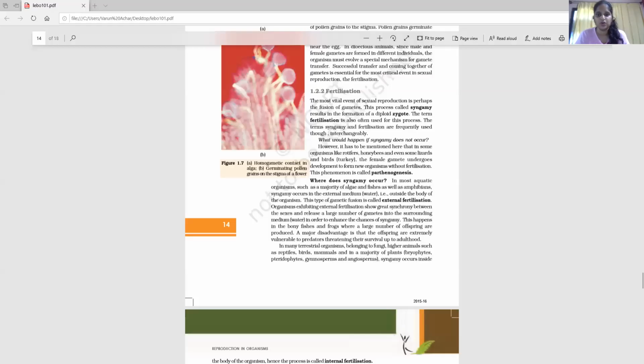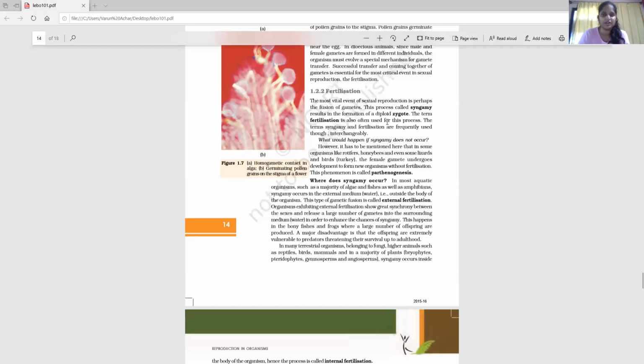Okay, so I'll share my screen with you all. So when it comes to fertilization, it basically means fusion of the two gametes. And whenever the word fusion comes up, last year in the morphology of flowering plants, we had seen that the word syn is used. Syn means fused, and gamete over here means the gametes. So syngamy is another term for fertilization. And after syngamy takes place, the resultant cell which you have is called a zygote.